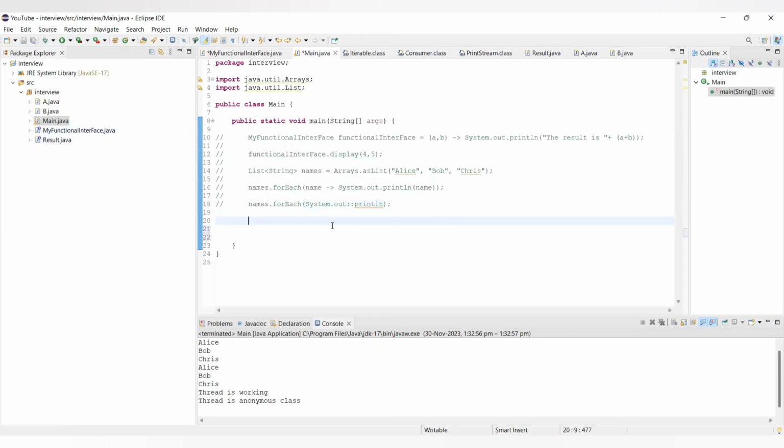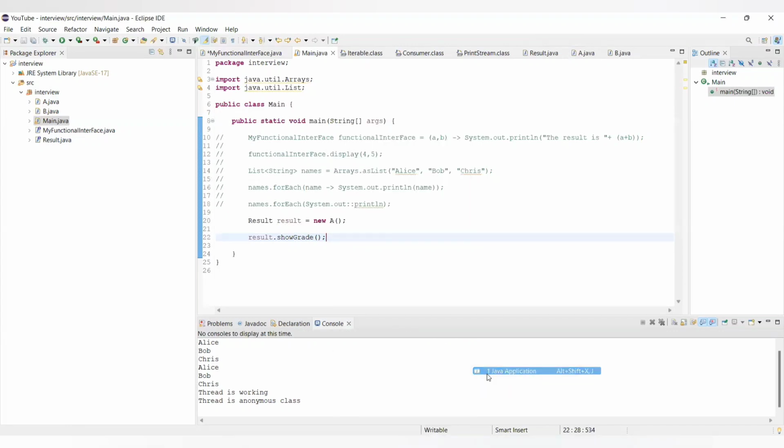Now let's say we have Result new A, and then result dot showGrade. Let's run it now.